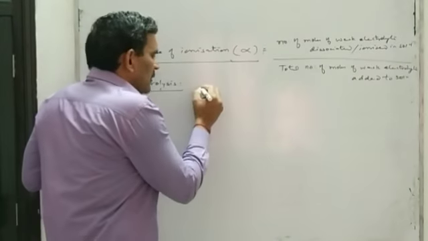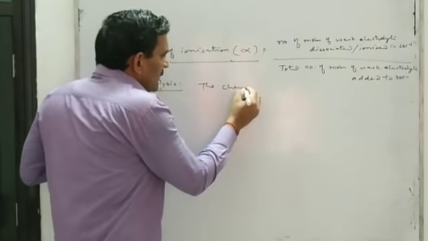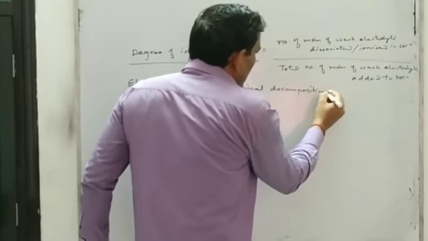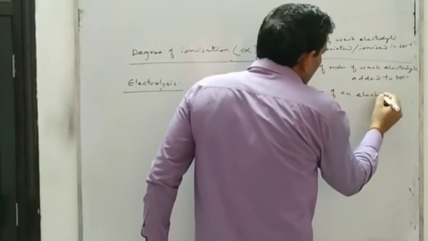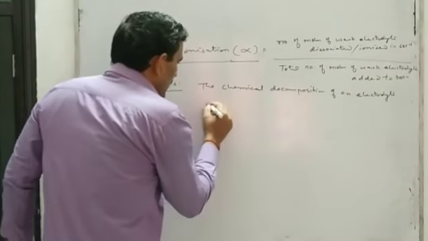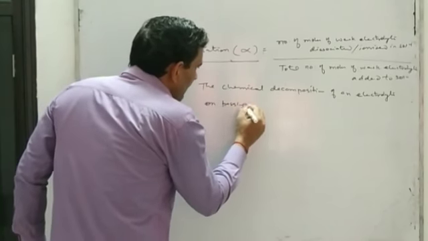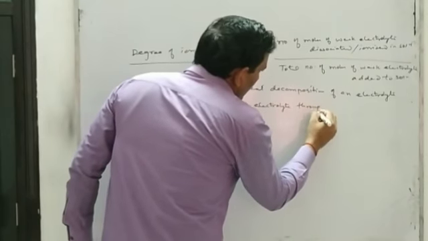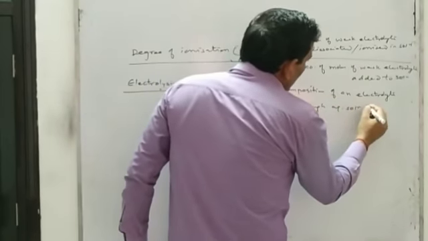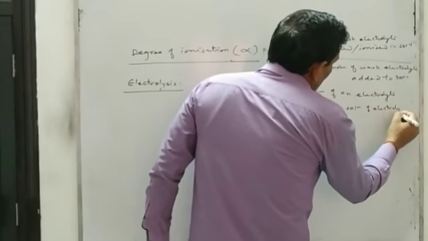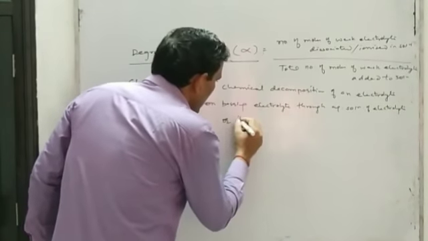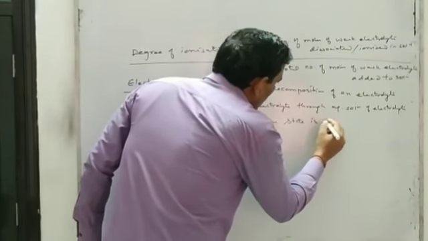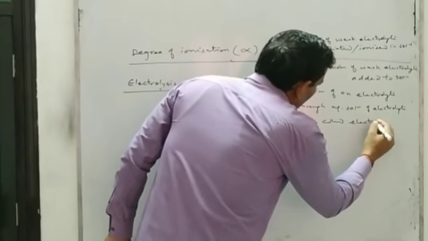I will say the chemical decomposition of an electrolyte on passing electricity through aqueous solution of the electrolyte or its molten state is called electrolysis.